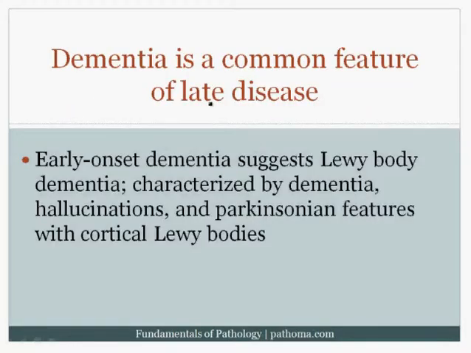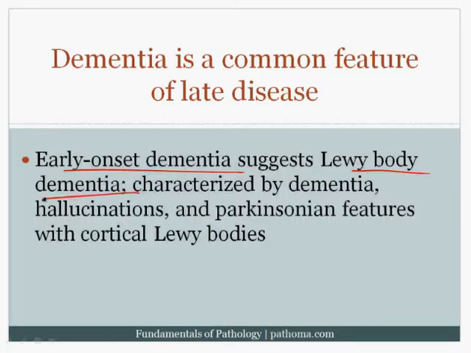One last high-yield point is that over time, patients with Parkinson's can develop dementia. It's relatively common. However, it is seen late in the disease, for example, years into the disease. If a patient has early onset dementia, for example, within the first year of diagnosis, that suggests a different disorder, which is called Lewy body dementia.